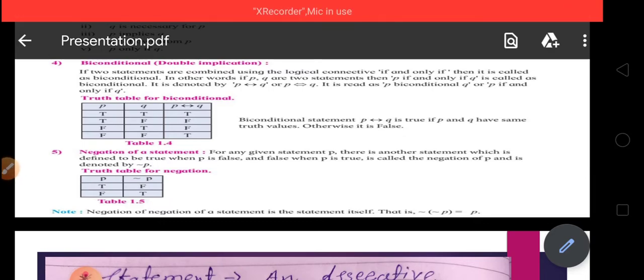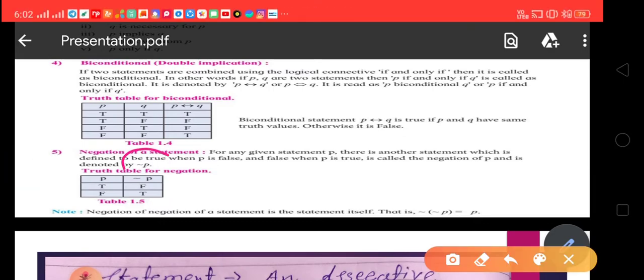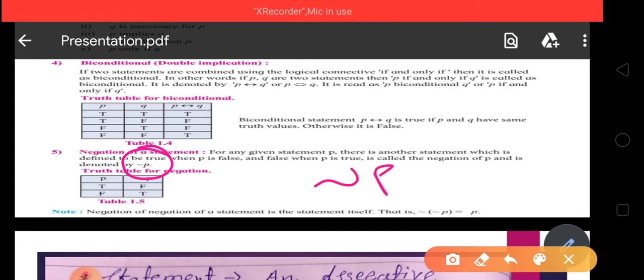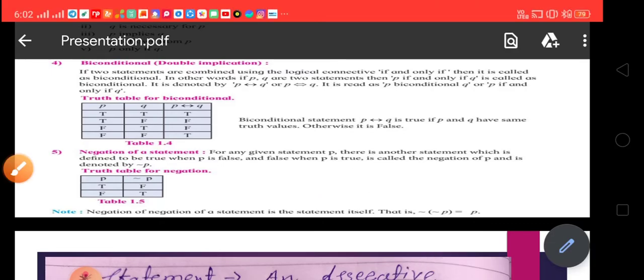It is denoted by the symbol, like this, similar P, read as negation of P. The truth table for negation is very simple.